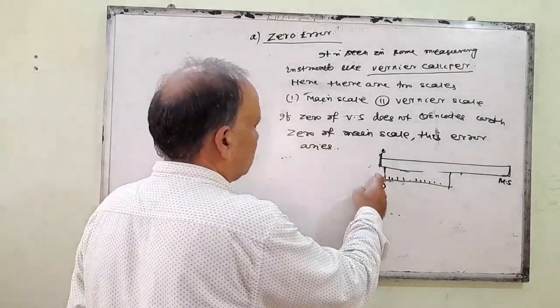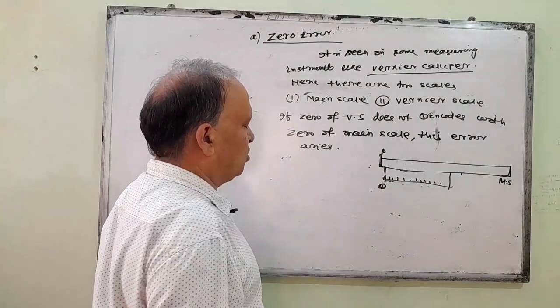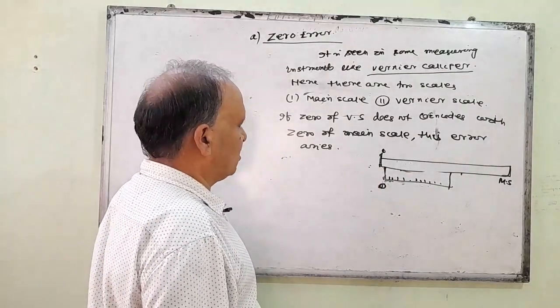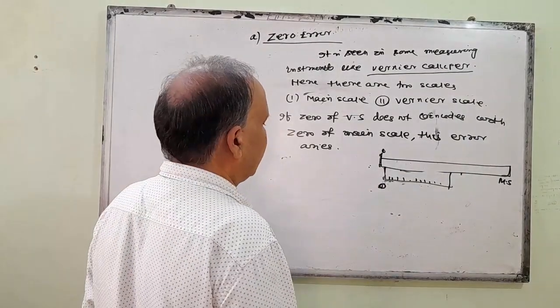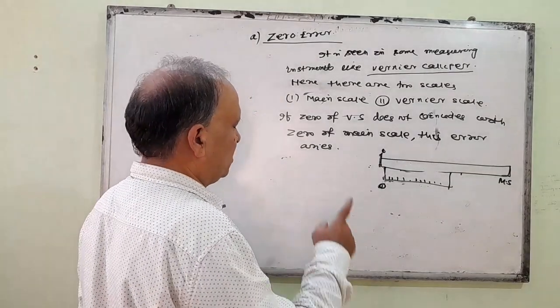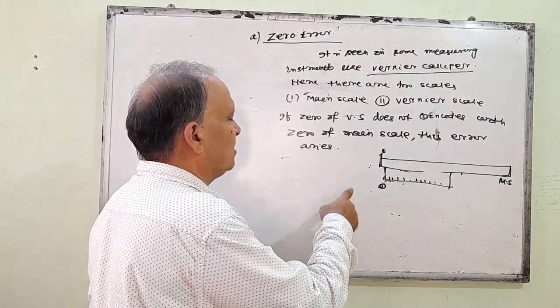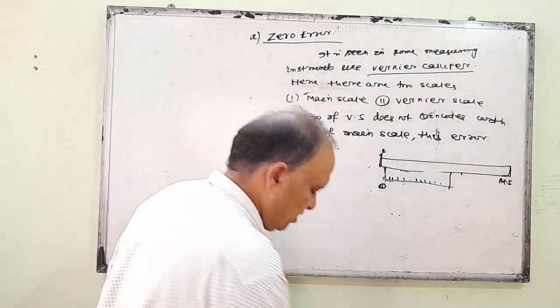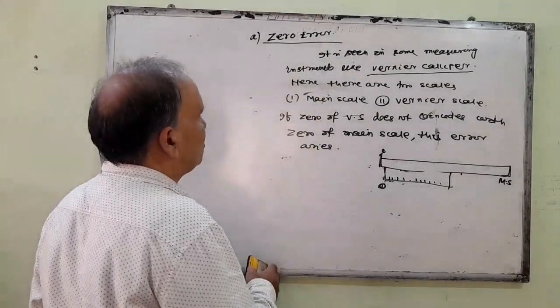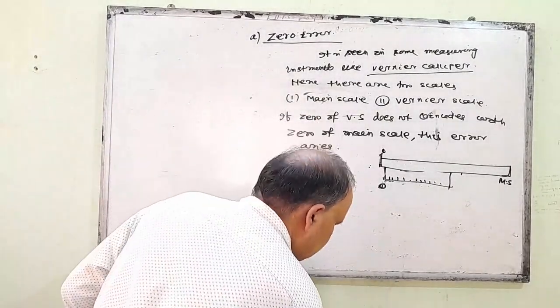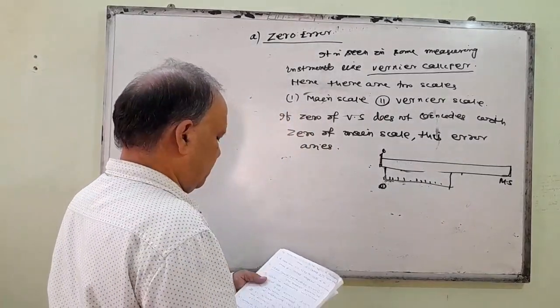Similarly, if the 0 of the vernier is to the left of the 0 of the main scale, then it is called a negative zero error, and in this case the measured length is less than the true length. So this is the zero error. These come under instrumental error.